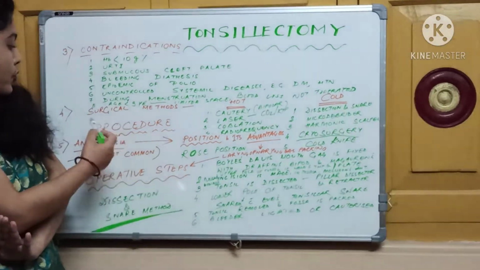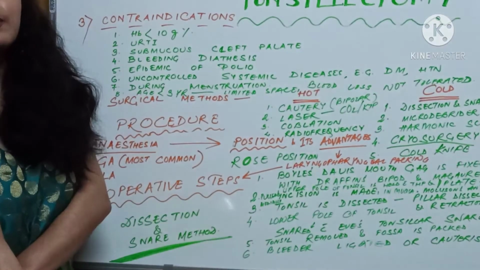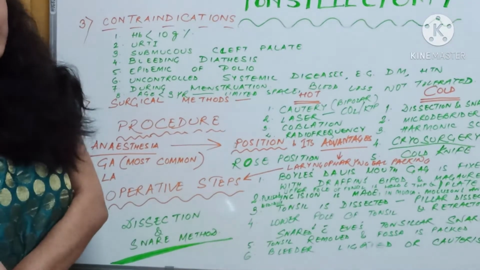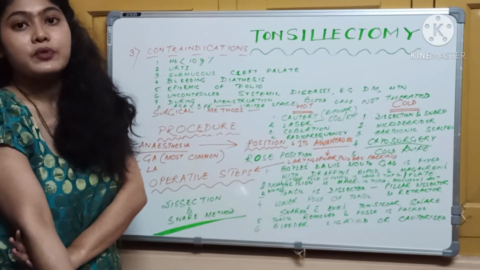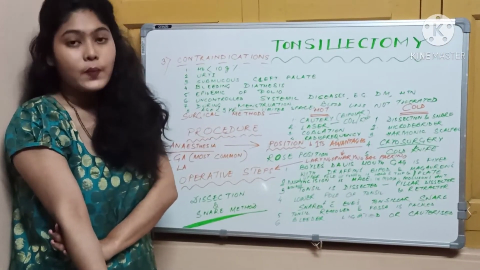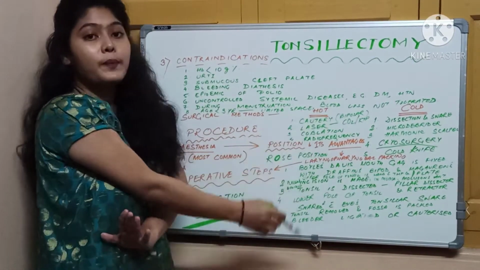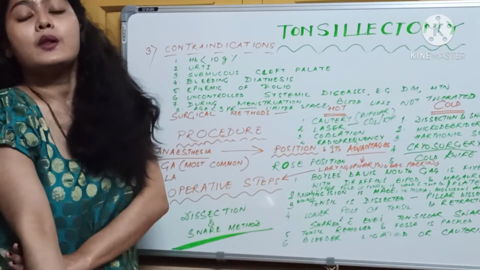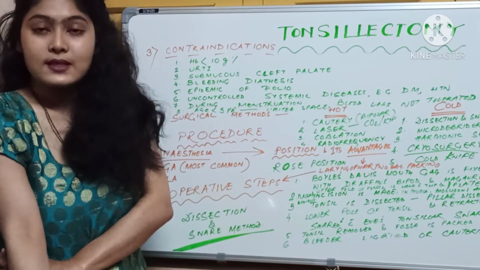Now let us move on to the dissection and snare method. In the dissection and snare method, for any surgery, you should know under which anesthesia you are going to do it. So the most preferred one is general anesthesia, but in some centers local anesthesia is also done. So what should be the position of the patient and what is the advantage of this position? Now the typical position in tonsillectomy is known as Rose position. Now what is this position?